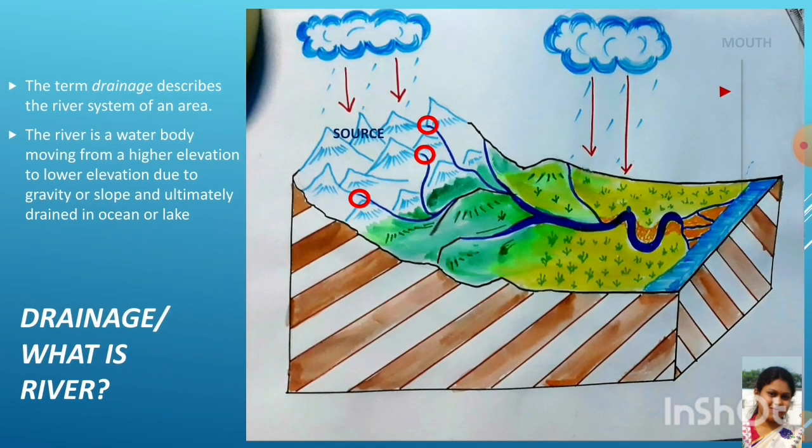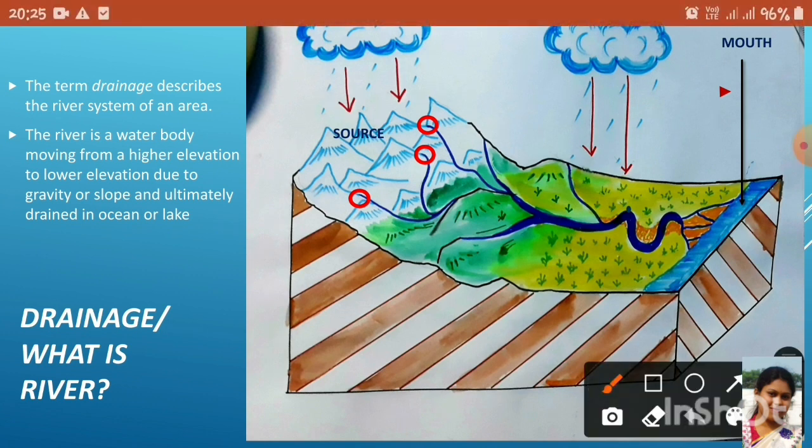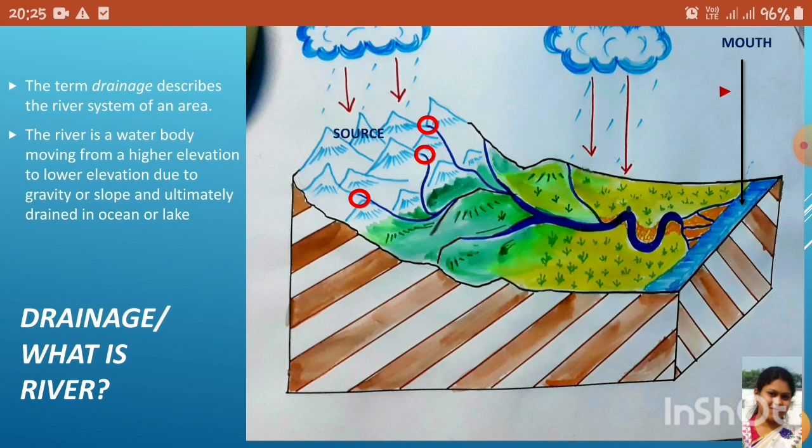Where the river ends its journey or meets the ocean is called the mouth of the river.